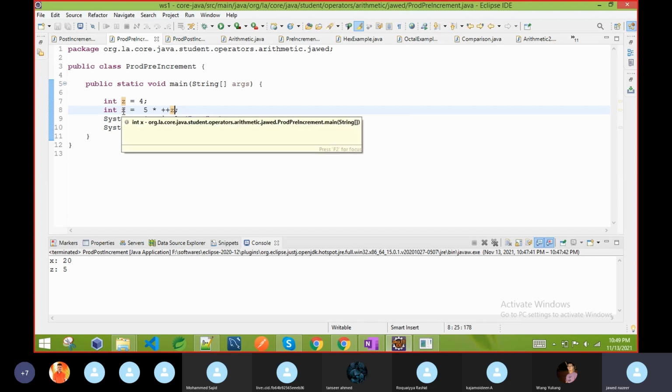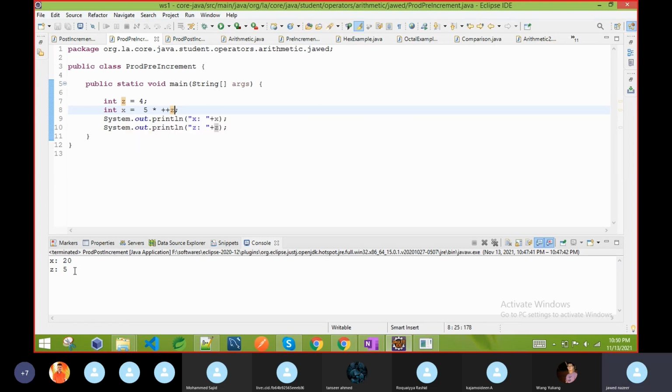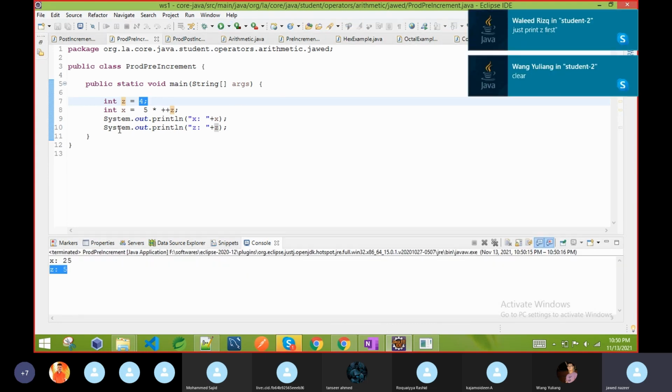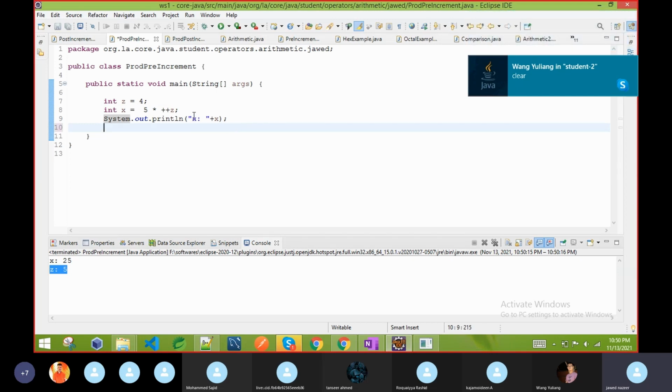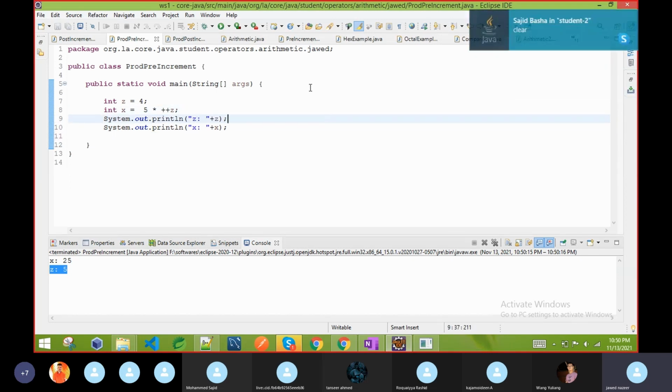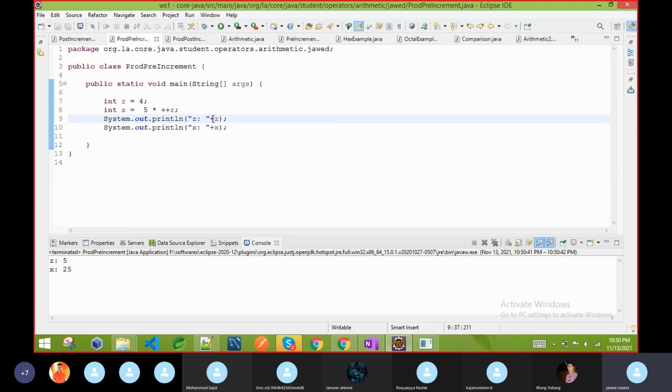So if I run this program, in the previous case the x value was 20, but this time it is 25. Why? Because 5 multiplied by 5. Why 5? Because it is pre-increment and the value of 4 is increased by 1, so it is 25. If I print z first, it doesn't matter. So we are going to print z first. So what is the z value? 5. But yes, if you print z before this line, then it matters. The value of z is only 4 because it is happening before this line.